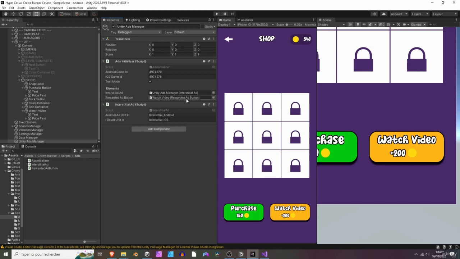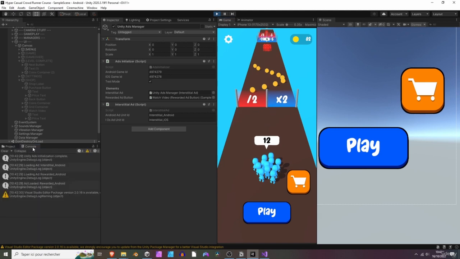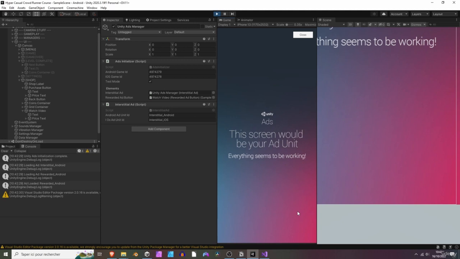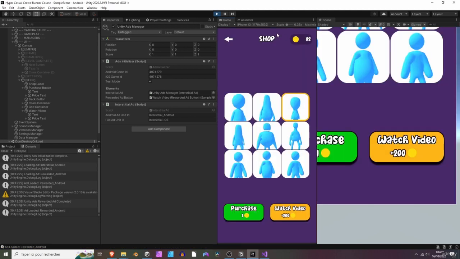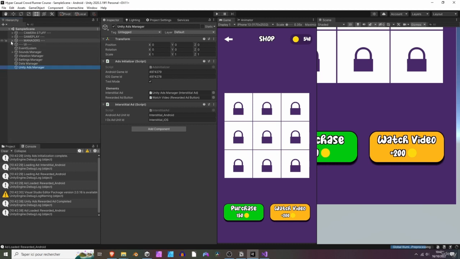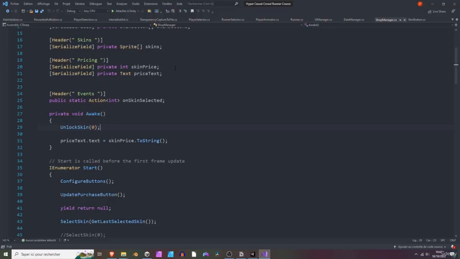Okay, let's first check if this works. So we should see an ad video, but we shouldn't earn coins because we haven't subscribed to the event yet. So let's hit the button. Perfect. The ad is showing. All right, cool. So now let's try and subscribe to the event to earn some coins. So what we can do is open the shop manager maybe, or the data manager, one of them. I prefer opening the shop manager and you'll understand why.